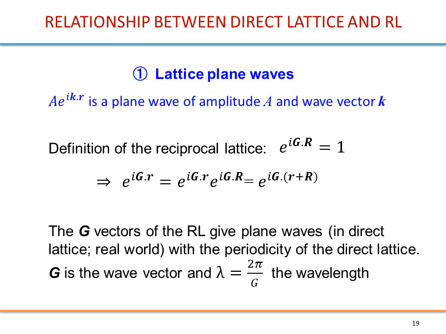So in other words, the g vectors of the reciprocal lattice give plane waves in the direct lattice with the periodicity of the direct lattice. Alright, so you can construct plane waves using the k vectors given by the reciprocal lattice vectors. And the wavelength will be given just by 2 pi over k, that is 2 pi over g.